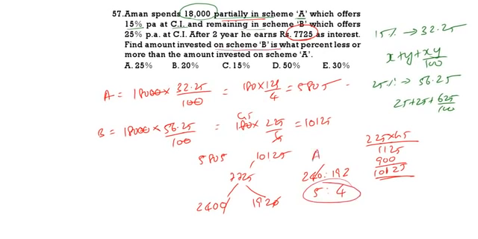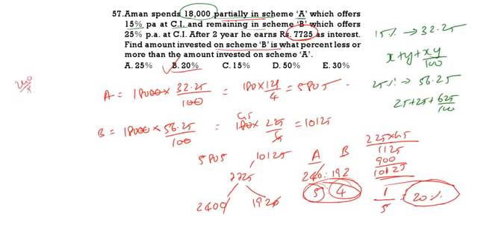In A it is 5 parts, in B it is 4 parts. So 4 is how much less than 5? 1 less when compared to 5. 1 by 5 is always equal to 20%. 20% is the correct answer. So here we are dividing this one with 48. With 48, if you divide 48 into 5, 48 into 4. So 5:4. That is 20% is the correct answer.